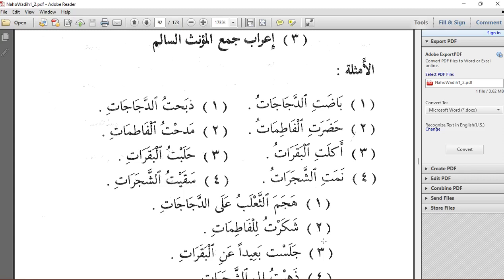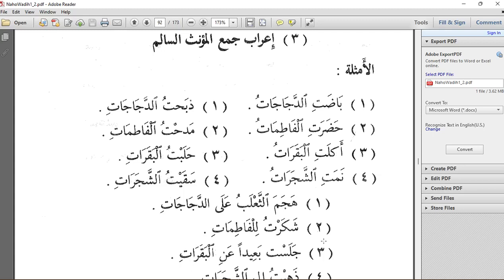Then the next example, which is indicating the nasb state, the first one we have dhabahtu dajajat. I slaughtered the hens. In the qaida we have that it is yunsabu wa yujarru bil kasri. The word ad-dajajat is taking kasra. Whether the i'rab will be nasb or jarr depends on the context of the sentence.